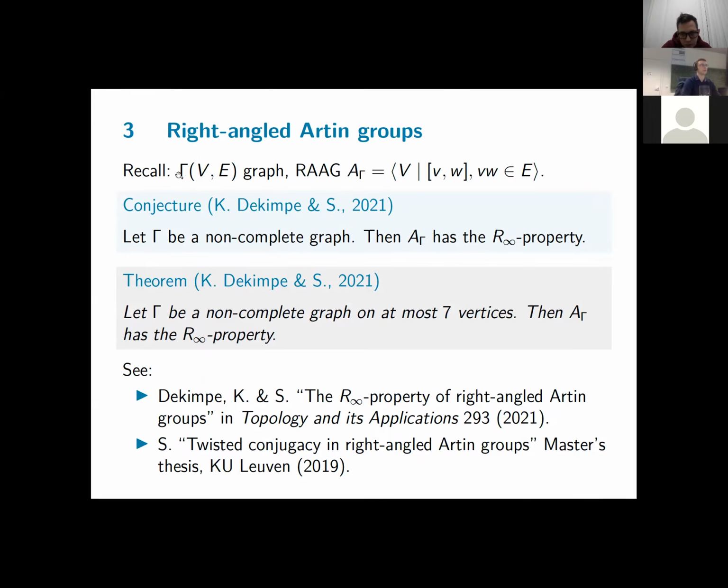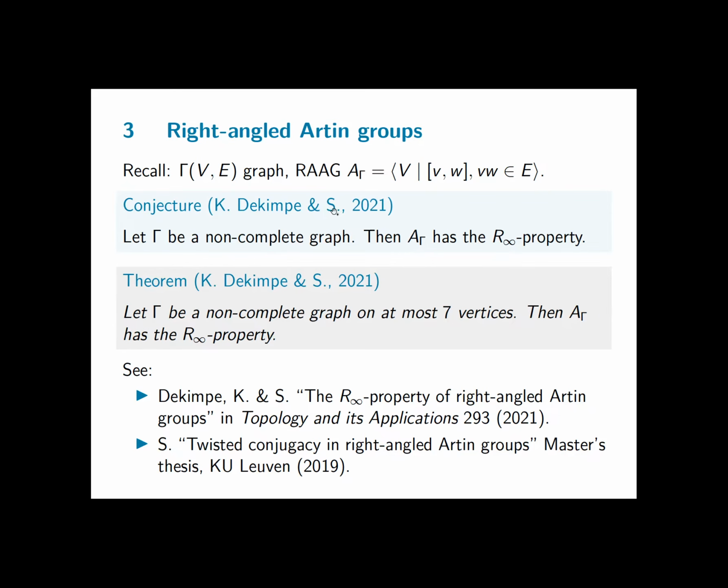So let me recall: given a graph gamma with vertices V and edges E, we define the RAAG of gamma as the group generated by the set of vertices, and the only relations in our group are commutator relations among 2 vertices that are joined by an edge. So this is the definition of a right-angled Artin group.